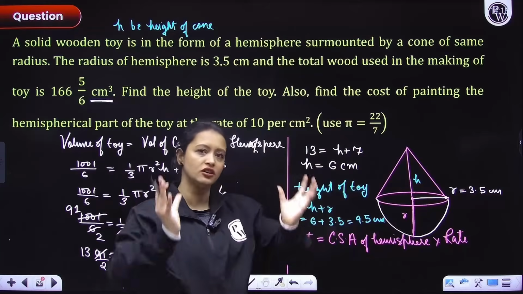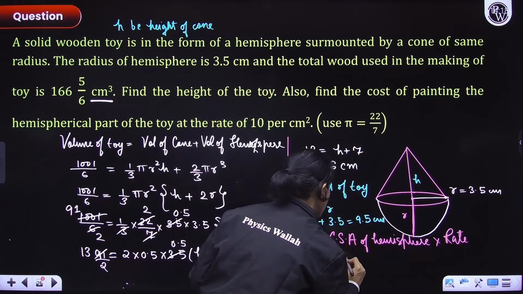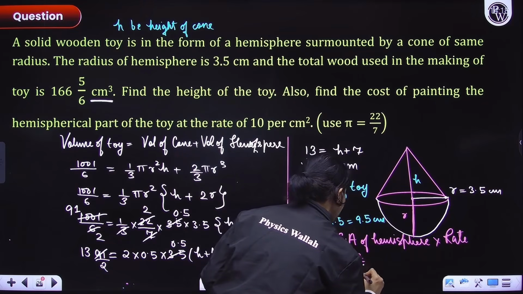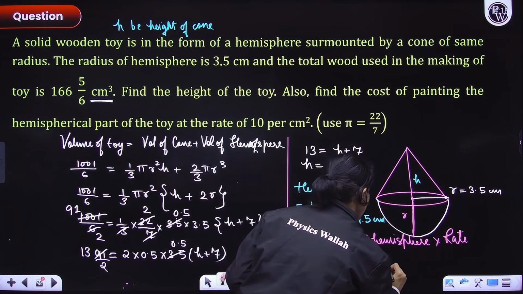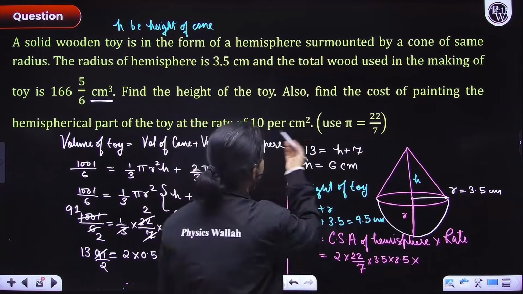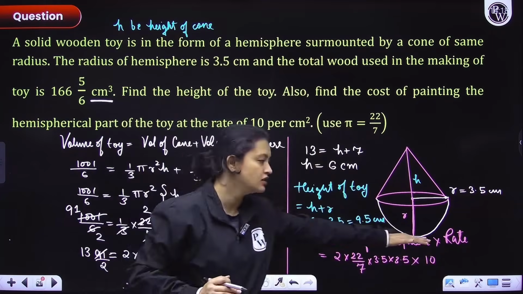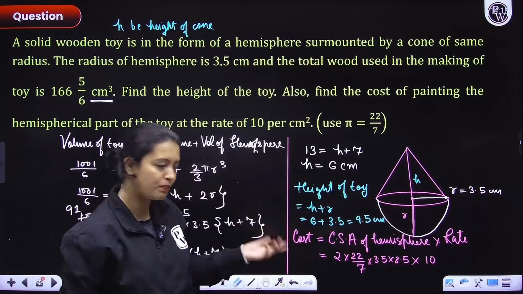So only the curved surface area is being painted. So curved surface area of hemisphere is 2 pi r square. So 2 into 22/7 into 3.5 into 3.5, multiplied with rate, everyone, and rate is 10 rupees per centimeter square. Cost is always the area multiplied with rate for painting and everything.